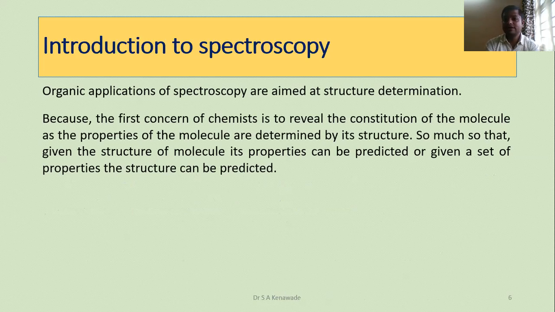After that, we have to find out its name. How can you find out the name or structure or bond angle, bond length, etc.? You cannot see the molecule, so we have to analyze the size or shape of a molecule. For that we have to use spectroscopy, because the first concern of a chemist is to reveal the constitution of a molecule.